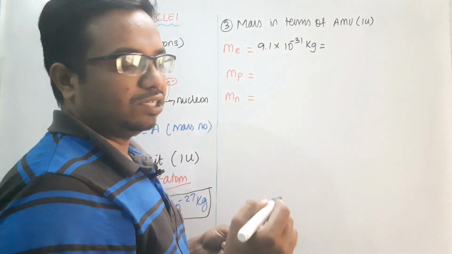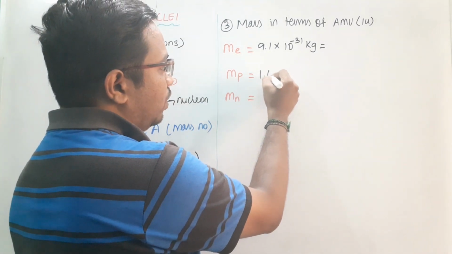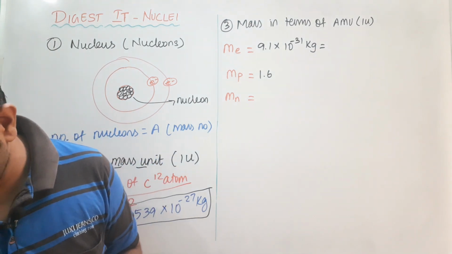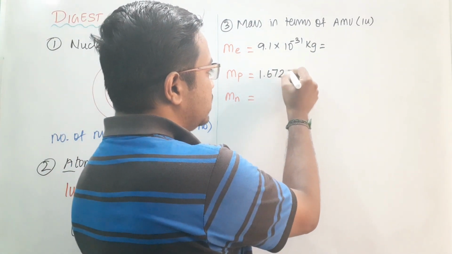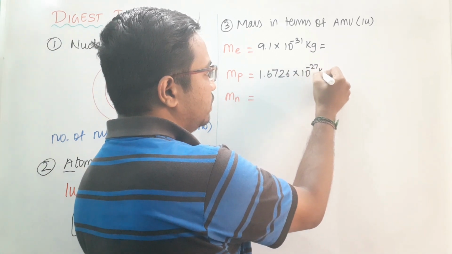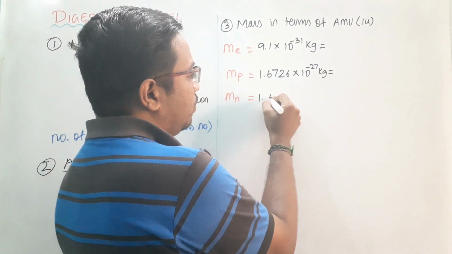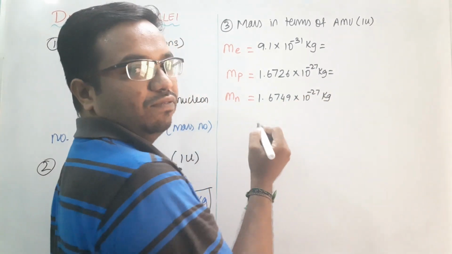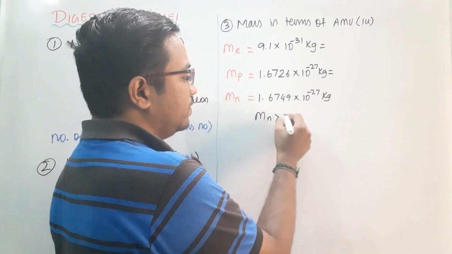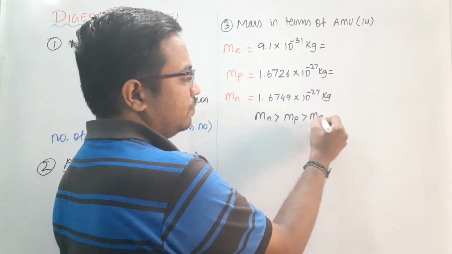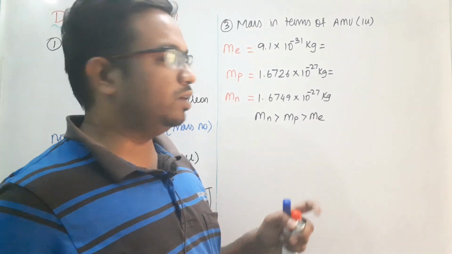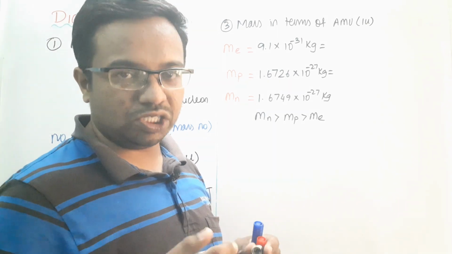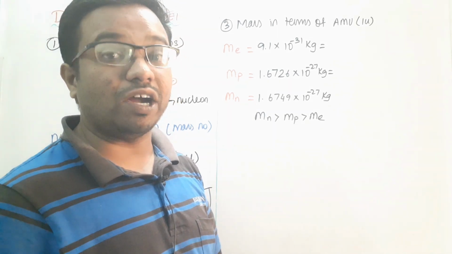Similarly for the proton we have 1.6726 into 10 to the power minus 27 kg. And for the neutron, 1.6749 into 10 to the power minus 27 kg. From this itself we can say that the mass of the neutron is greater than the proton, and the proton is far greater than the electron. Each and every time we would need to use such powers of 10, minus 27 and minus 31. That's why we need to convert these in terms of the atomic mass unit.